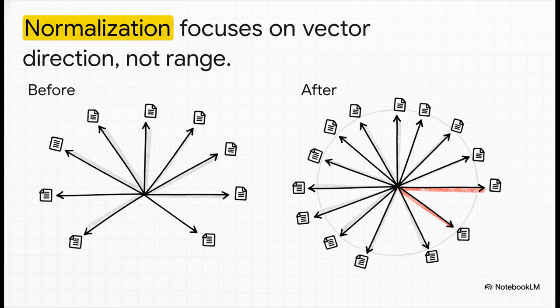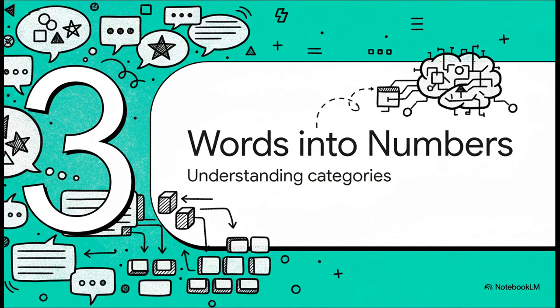Think about it for text analysis. We might care more about how words relate to each other in a sentence, not just how many times they appear. That's where normalization really shines. Okay, so we figured out how to handle numbers, but what about words? The next big challenge is translating categories, text labels, into something a machine can actually process.